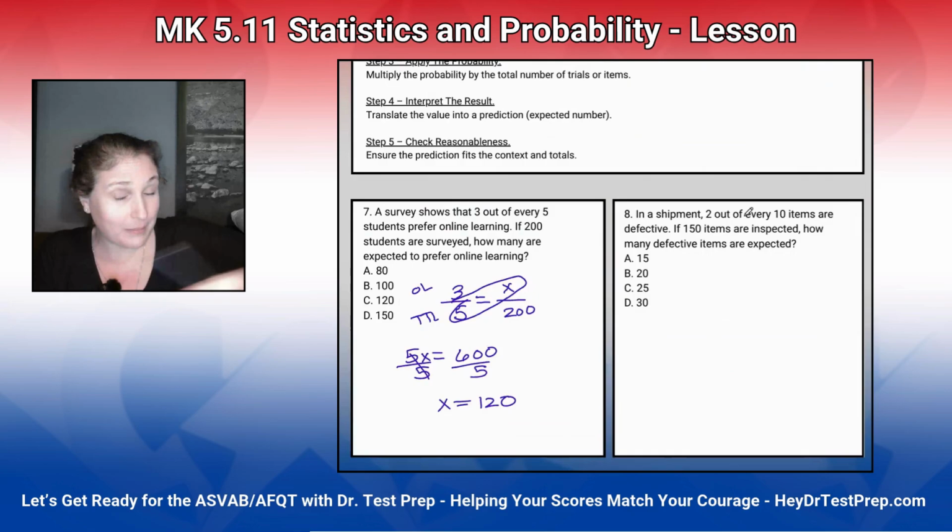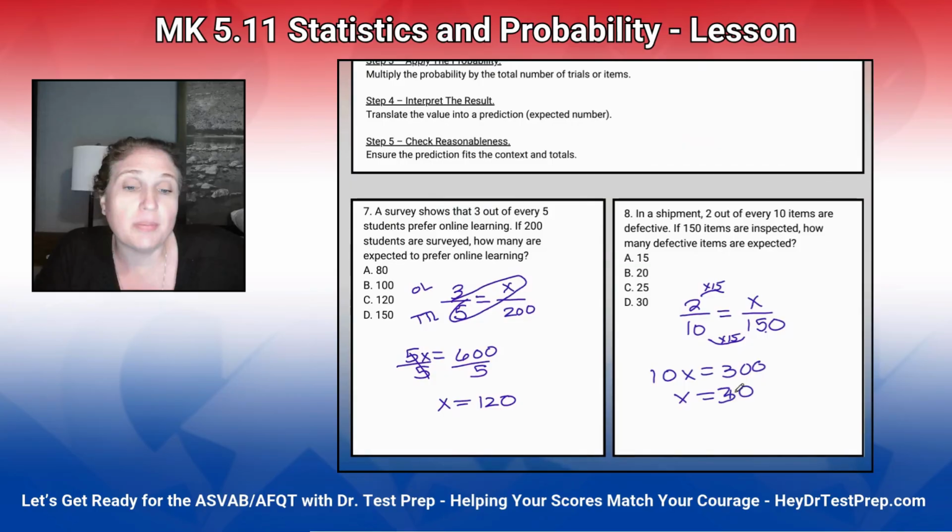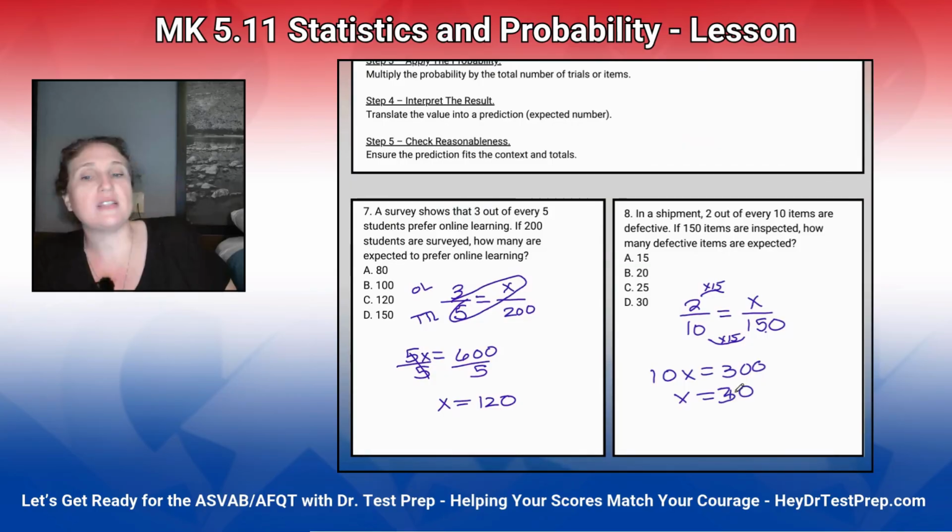2 out of every 10 items is defective. If 150 items are inspected, how many are defective? Now you could think, well, I know 10 times 15 is 150. 2 times 15 is 30. You could get it that way. Or you can do 10x equals 300 by cross multiplying and getting x equals, whoa, why did I put 10? 30. Divide both sides by 10.